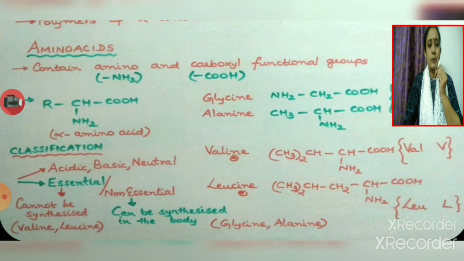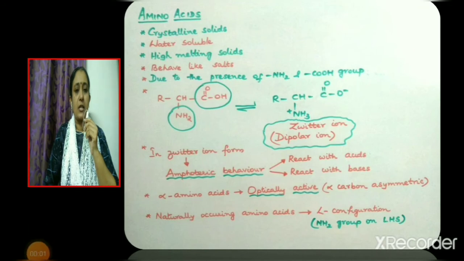Amino acids can also be classified as essential and non-essential amino acids. Essential amino acids are those amino acids which cannot be synthesized by the body. They should be obtained from the diet. Valine and leucine are examples. Now, what are non-essential amino acids? Non-essential amino acids are those amino acids which can be synthesized in the body. For example, glycine, alanine.